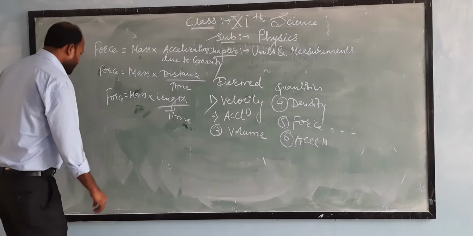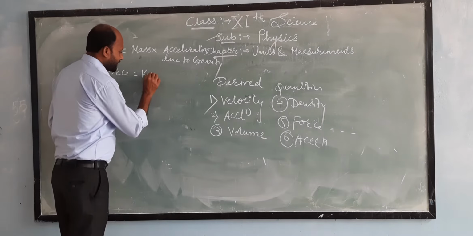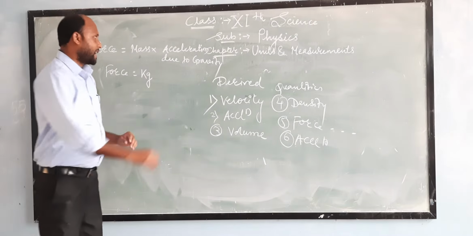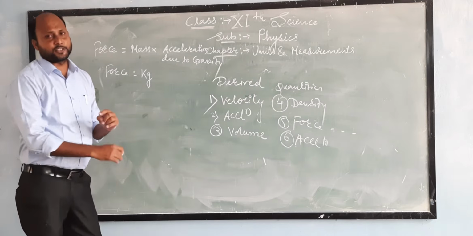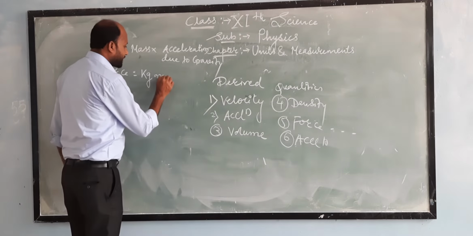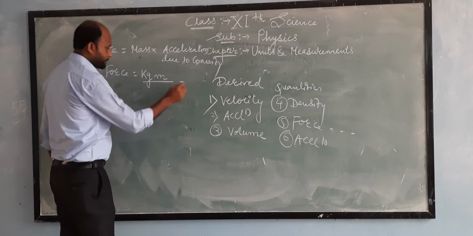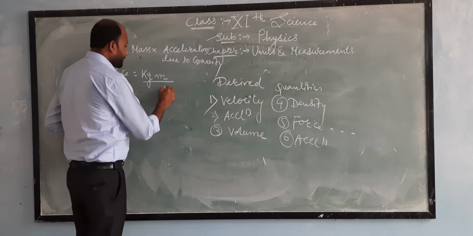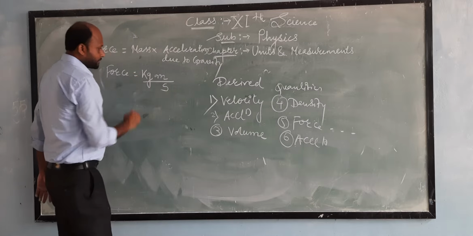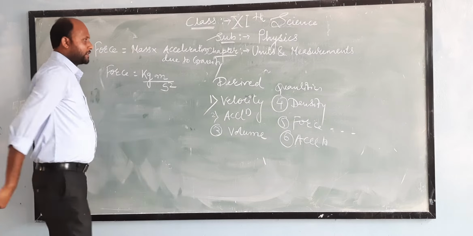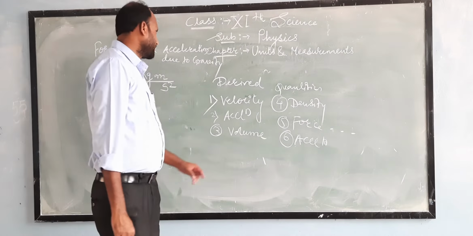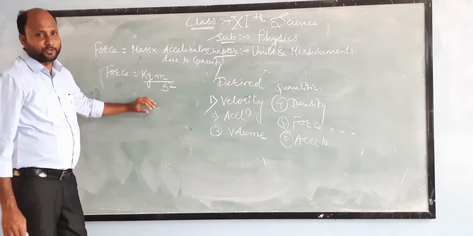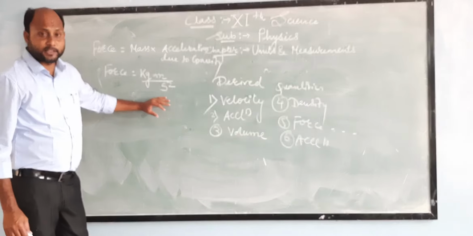The SI unit of mass is kg, and the SI unit of acceleration due to gravity is meter per second square.